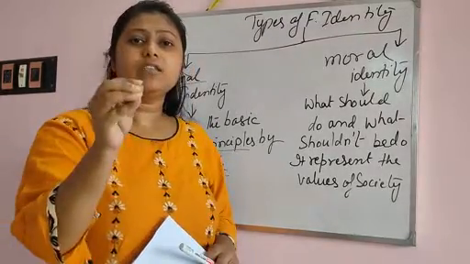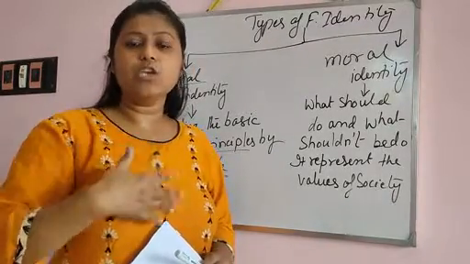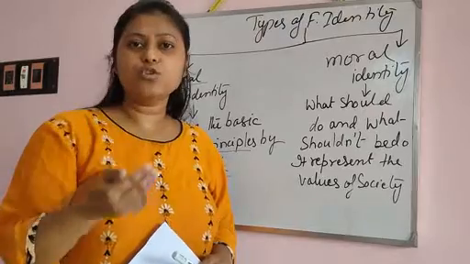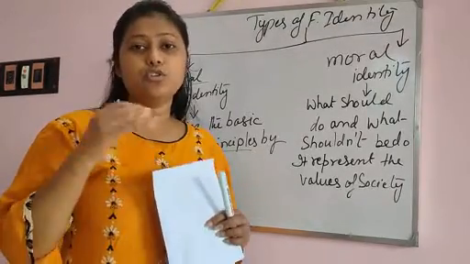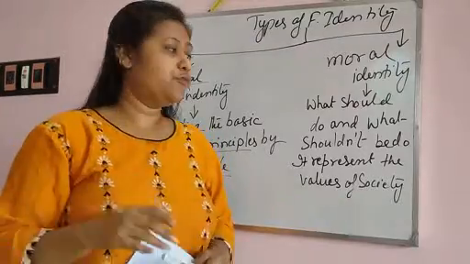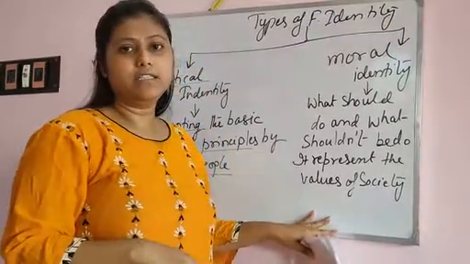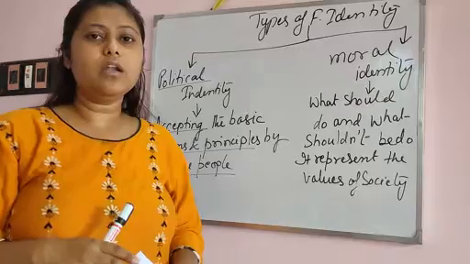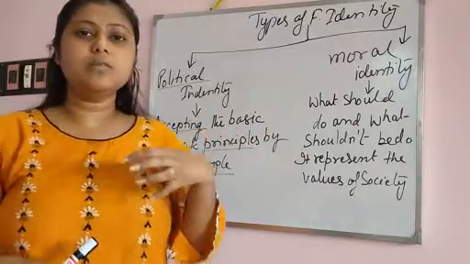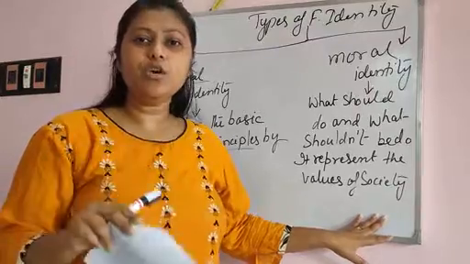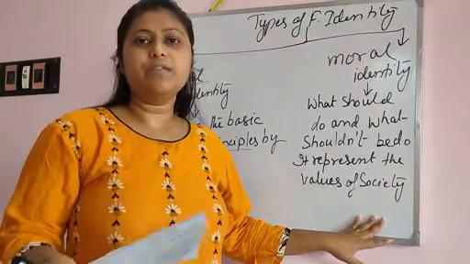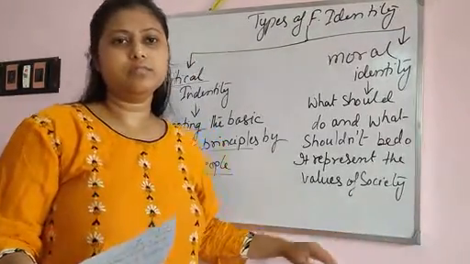So basically it's about your ethics, as a human being, what kind of values you should take or take away from your life. That is called the moral identity. So I hope you all understand these two types: political means which is forcible, which we have to accept, and moral means which you accept by your values, whether you take it or not.